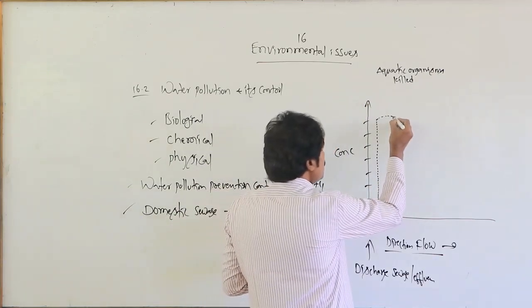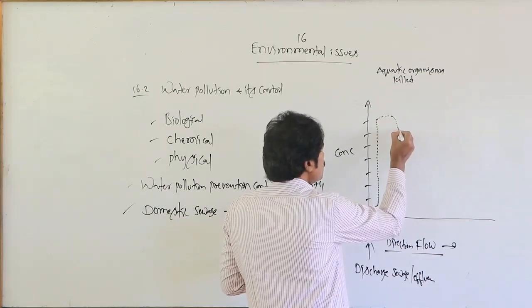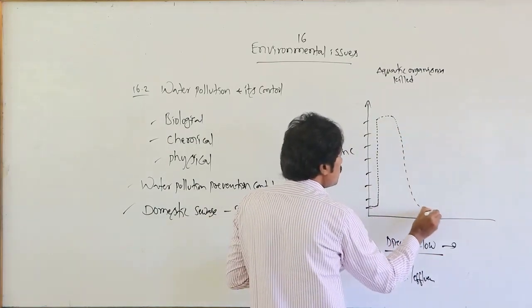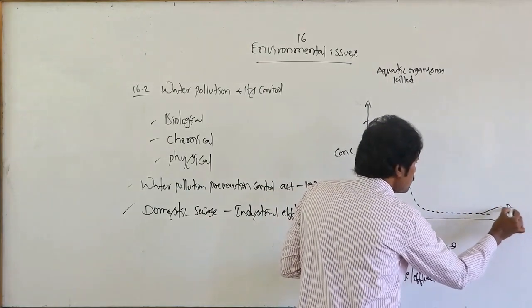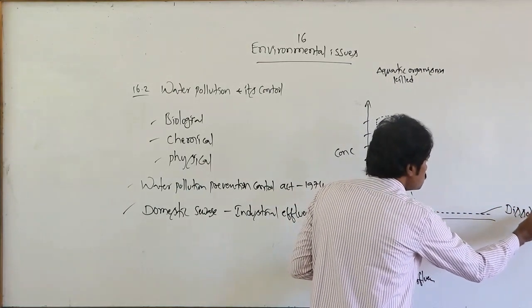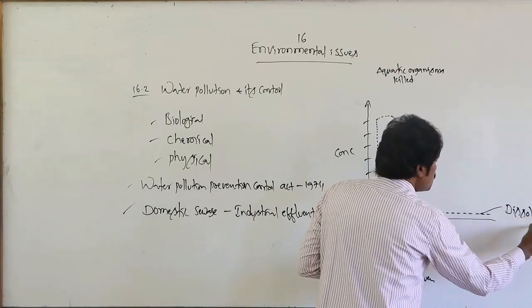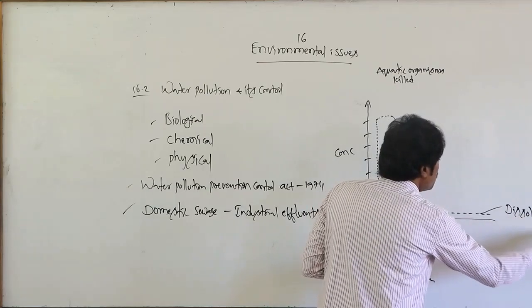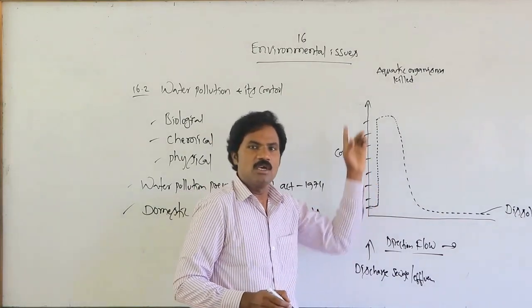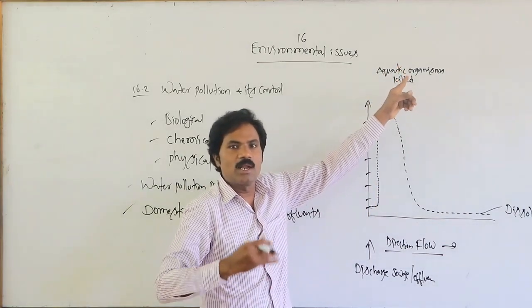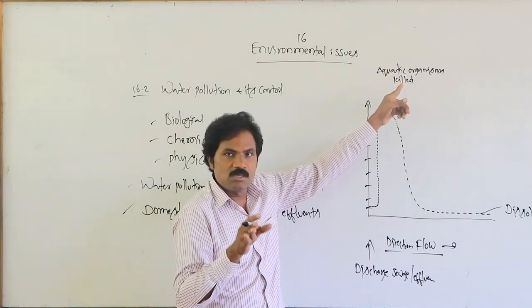Why? Because the dissolved oxygen reduces. Here it represents dissolved oxygen reduced. Whenever dissolved oxygen is reduced, the specific aquatic organisms like fishes are killed.